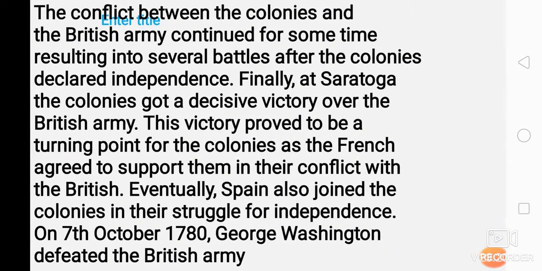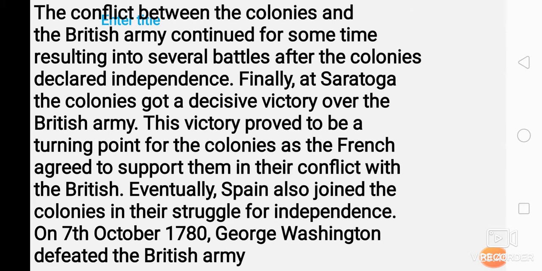Hence, the conflict between the colonies and the British Army continued for some time, resulting in several battles after the colonies declared independence. It was not easy, where people say we want independence and the British give it. No. They fought many battles for that, and finally they got independence. Finally, at Saratoga, the colonies got a decisive victory over the British Army.